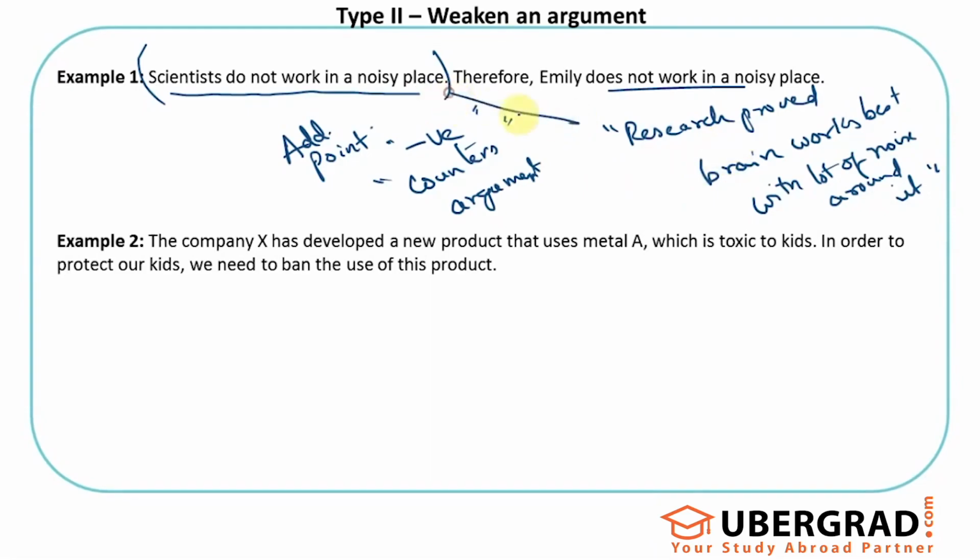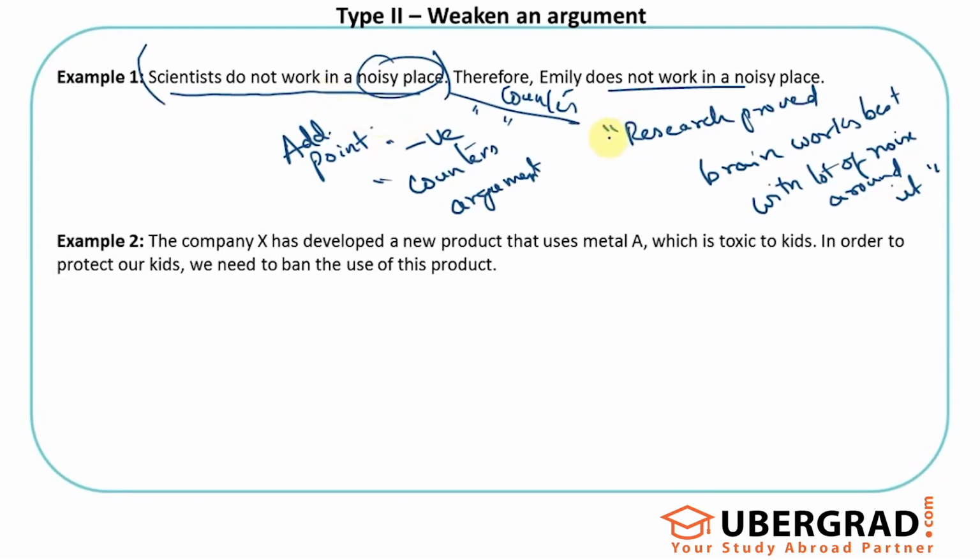This is actually countering it. Because it says scientists do not work in noisy places, fair enough. But then there's a lot of research that says the brain works the best with a lot of noise around it. That means the brain works best in a noisy place rather than a silent place. So scientists should ideally prefer working in noisy places so that their brain also works the best.